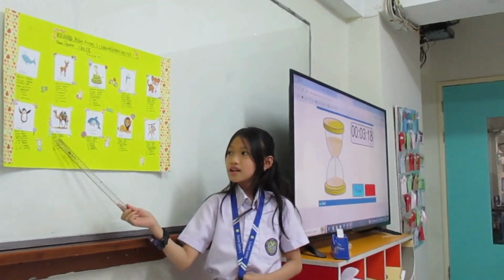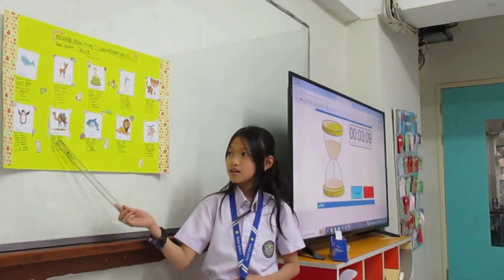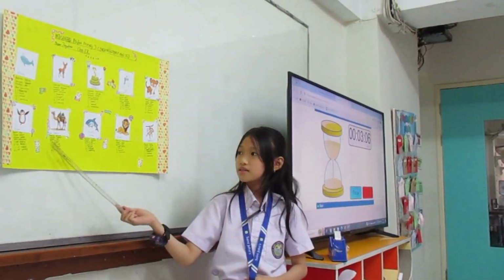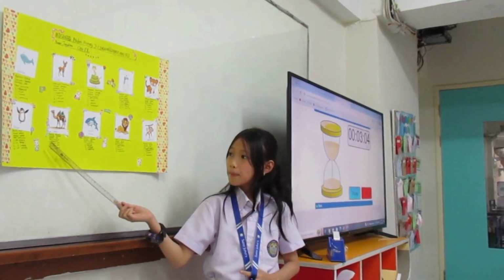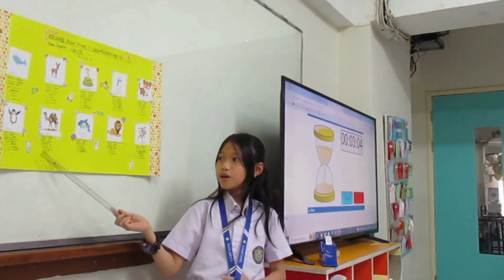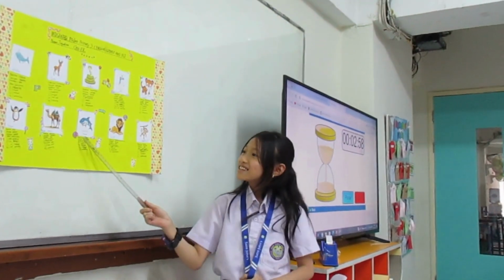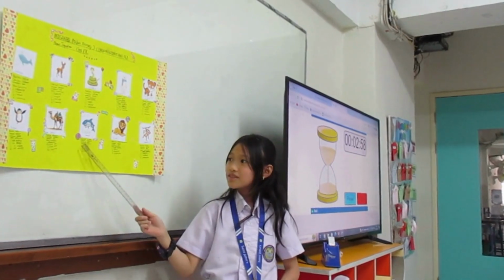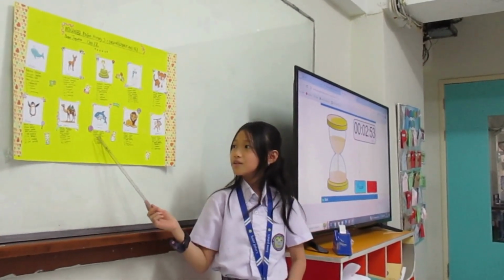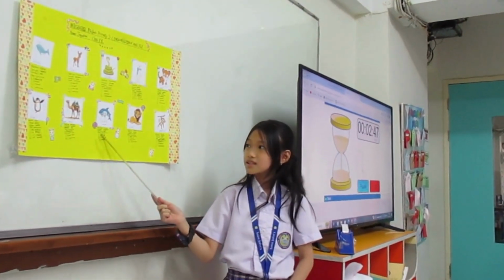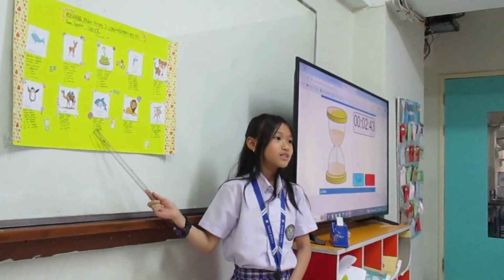Camel. The habitat is desert, and the season is summer, and the weather is hot. Sport activities that we can do are running, handball, football, and swimming. Shark. Sharks live in the ocean, and the season is summer, and the weather is hot. The sport activities that we can do are running, bicycle, football, and swimming.